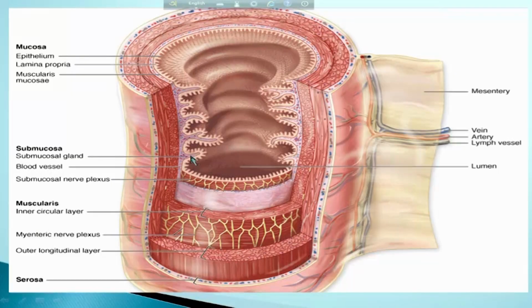In this figure, we can see this is submucosa. These are submucosal glands, these are blood vessels, and these are the submucosal nerve plexus or Meissner's nerve plexus.